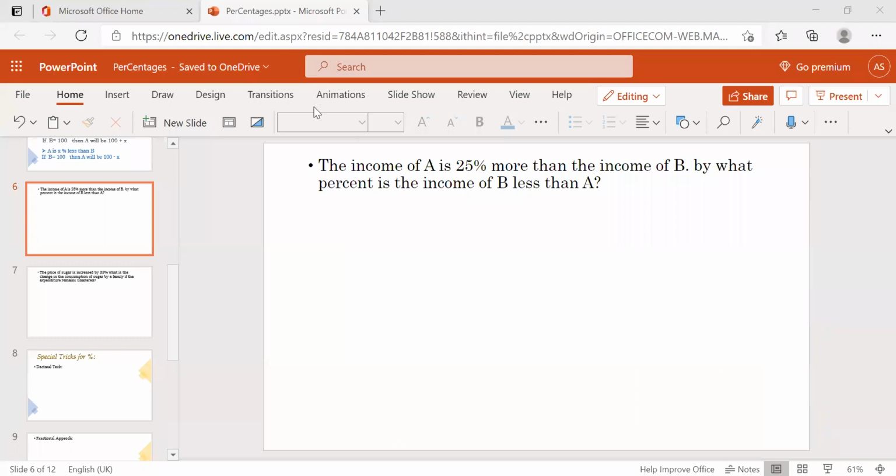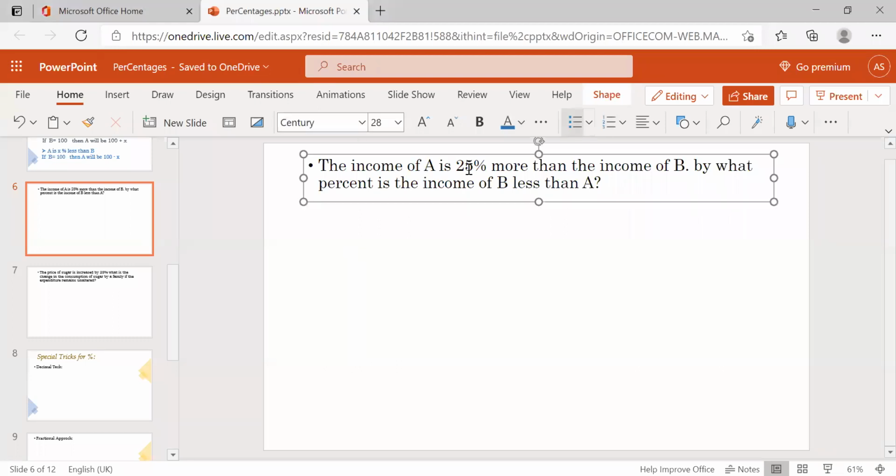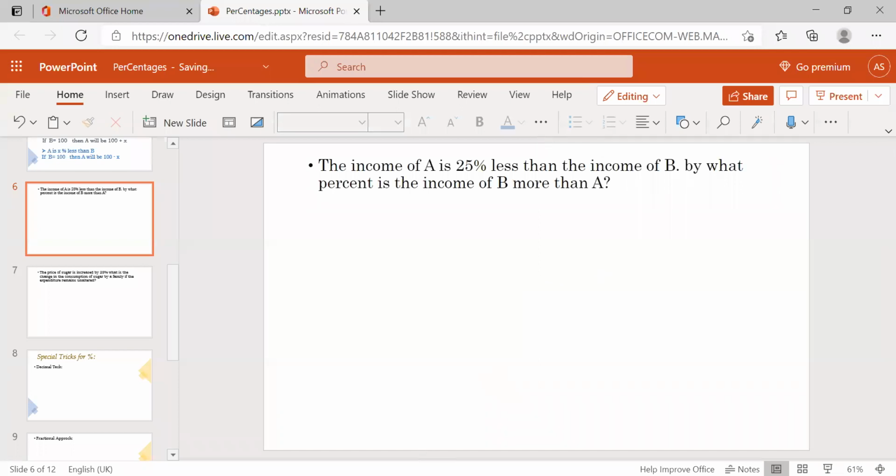If they say A's income is 25% less than the income of B, then how much more is B than A? Same trick we will follow now. So if B is 100, what is A? It is nothing but 75.